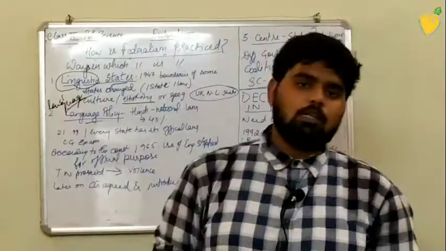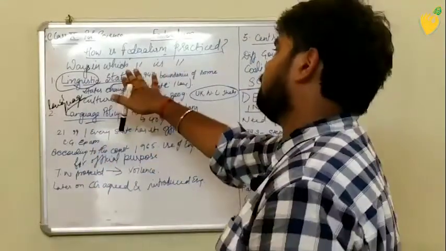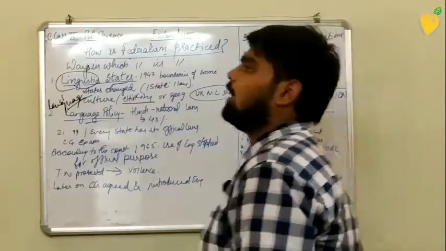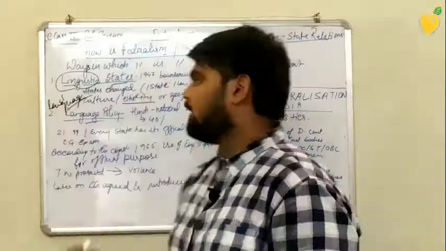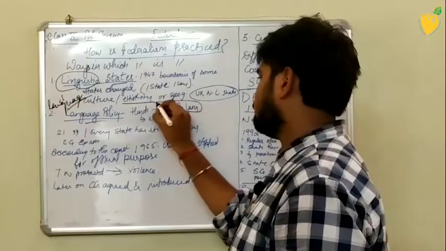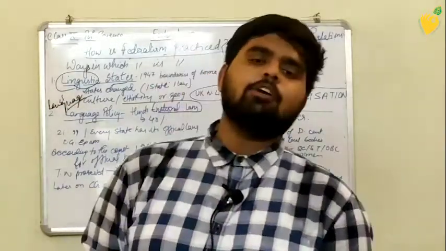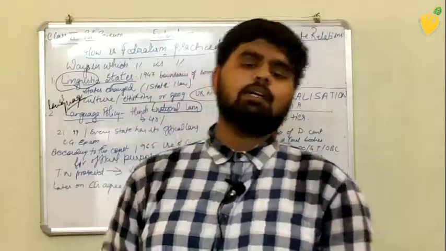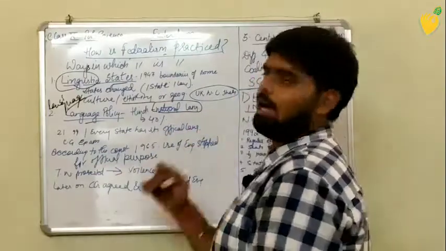Second is language policy, the second way in which federalism can be practiced. Earlier Hindi was made a national language. It was not like 100% of people were speaking Hindi, but still Hindi was declared the national language.